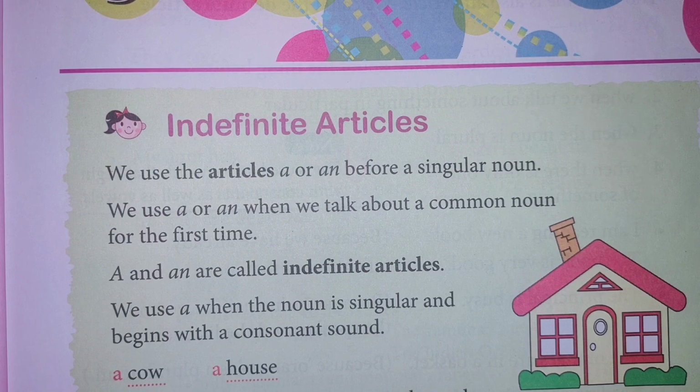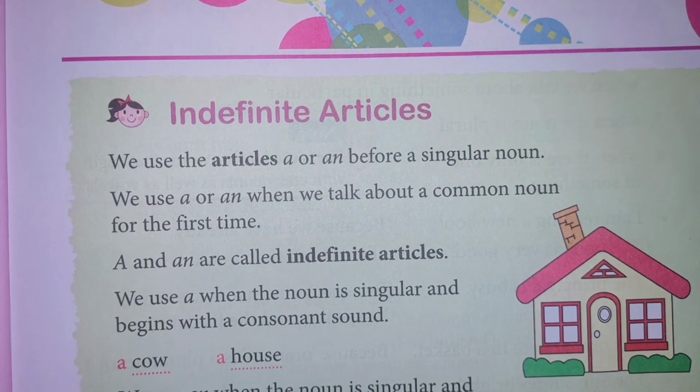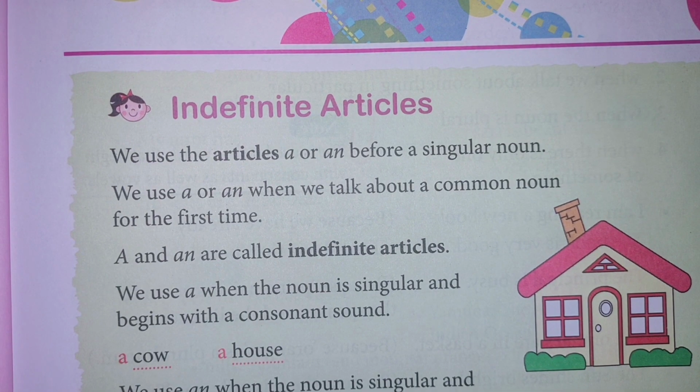There are 5 vowels in English alphabets, and those are a, e, i, o and u. And the rest are consonants. So before a consonant sound, which indefinite article do we use? A indefinite article. Okay. So a is always used before nouns which begin with consonant sounds.